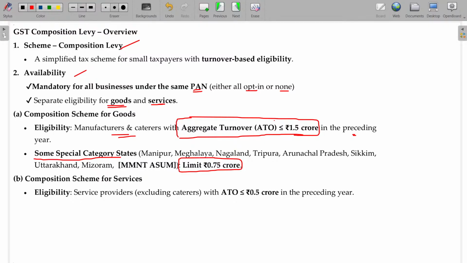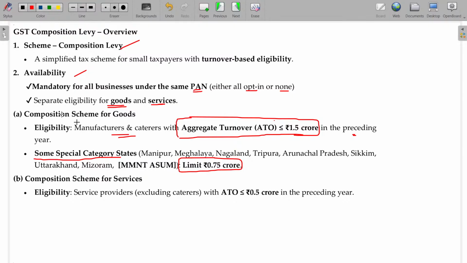Usually if your turnover crosses 20 lakhs, you have to go for registration. But in case of your business being in special category states, you need to register even if it crosses 10 lakhs. Some cases it may be more than 40 lakhs. So there are some variations depending upon the states where you are operating, right? Though it may be one tax, one nation depending upon the states.